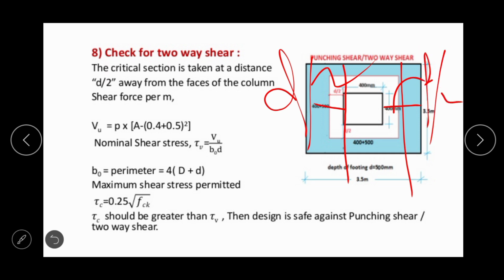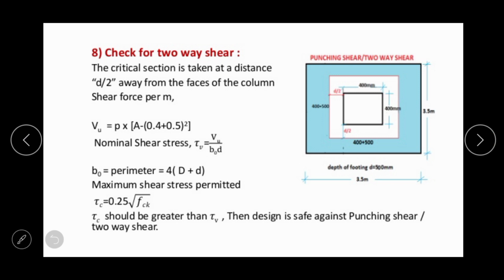So we can calculate the shear force which is acting over the area shown in blue color. Here you can see the area is shown in blue color.